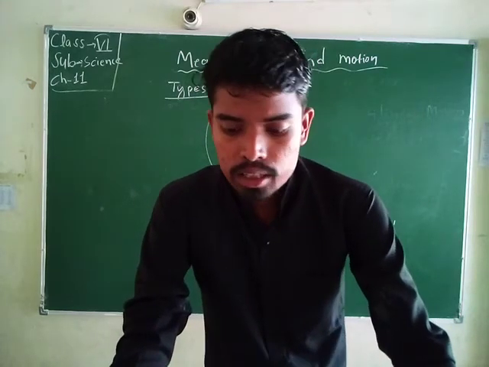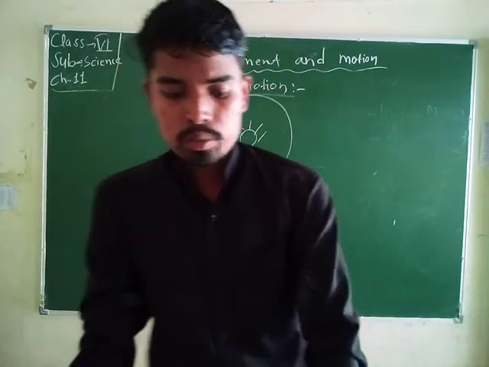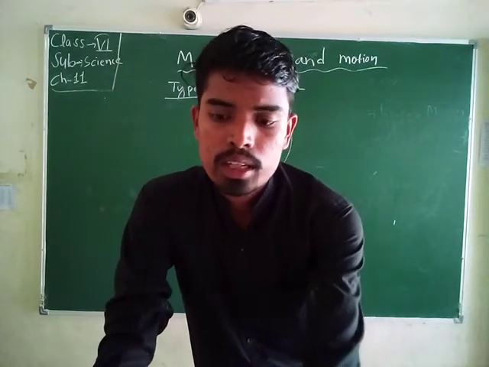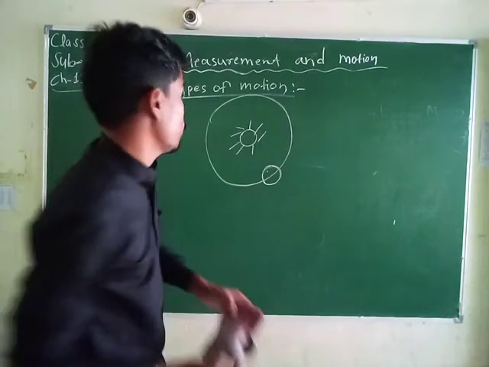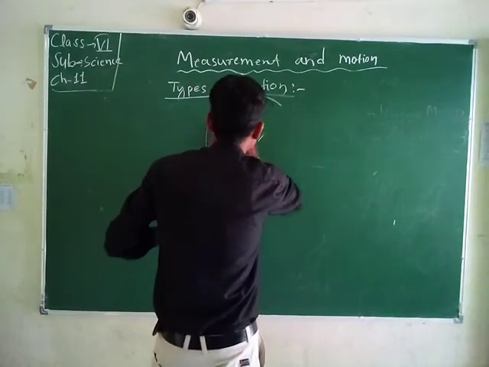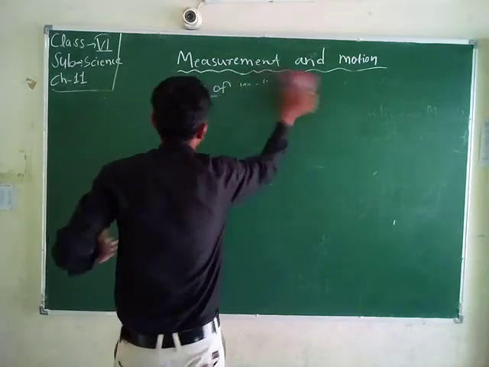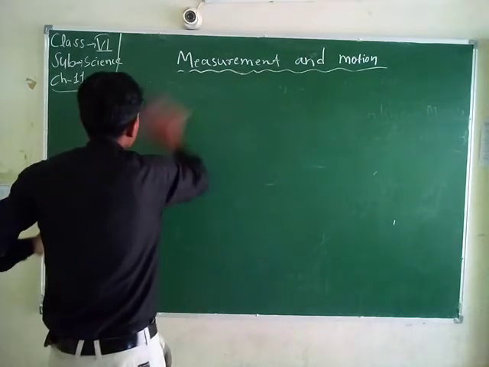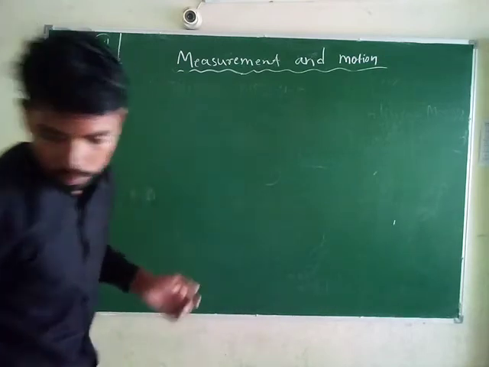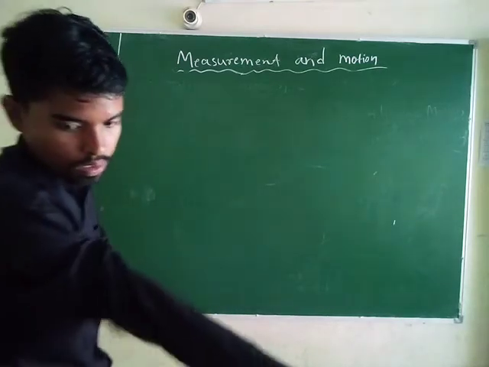Okay, student, now we come to motion and graph. How can we represent motion on a graph?